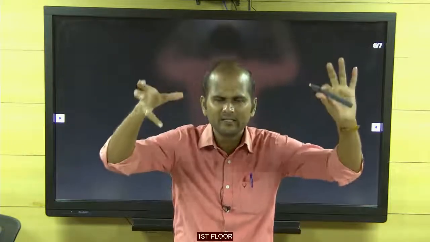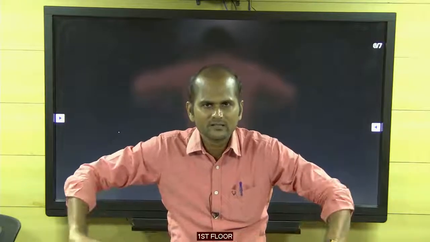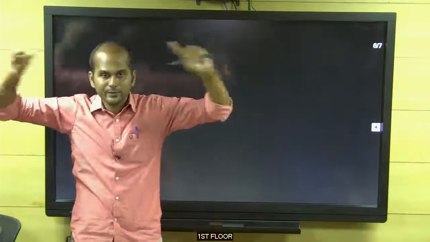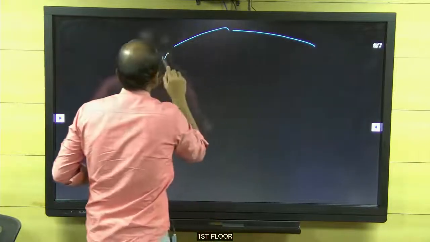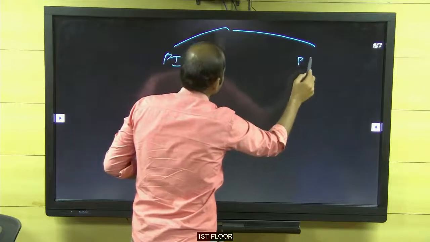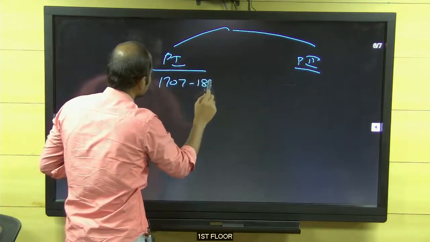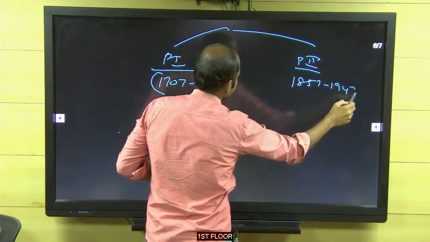Whether we are going to study modern India as such? No. Again, I am going to split. Actually, I am splitting it, and I am putting a very strong base in the ground. Then only I am going to build the building. Understood? Okay. So split modern India into two parts. Part 1, part 2. What is part 1? 1707 to 1857. Part 2, 1857 to 1947.